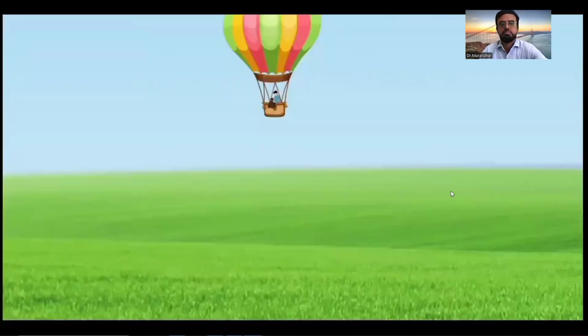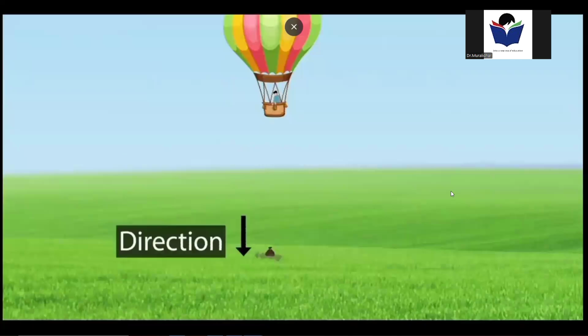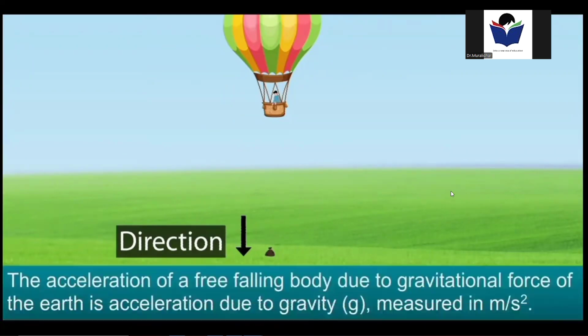Objects in free fall move only in a vertically downward direction. However, their velocity changes as they fall. A change in velocity results in acceleration. The acceleration of a freely falling body due to the gravitational force of the Earth is known as acceleration due to gravity.